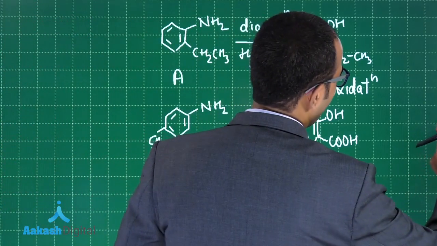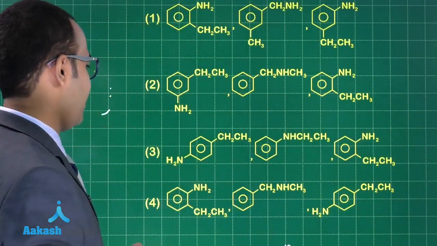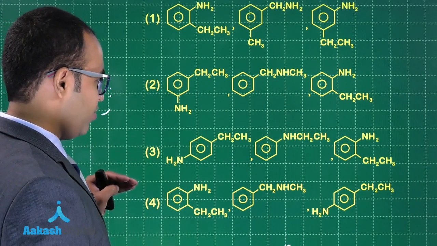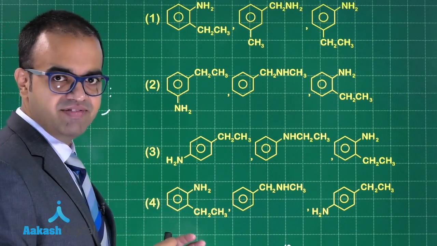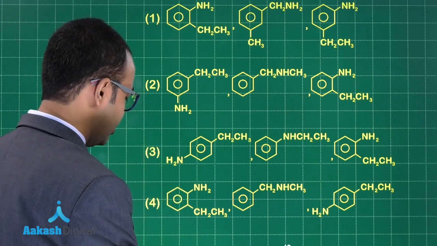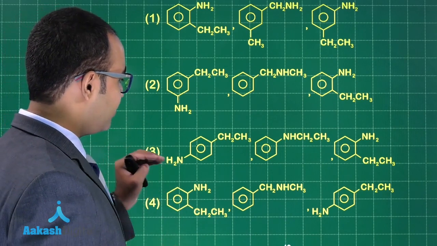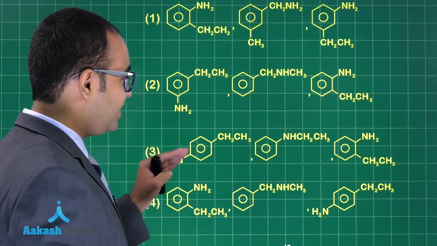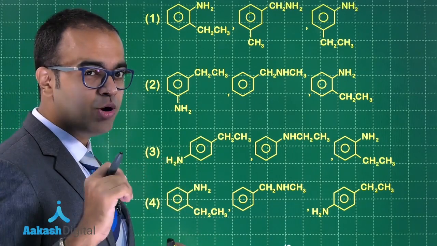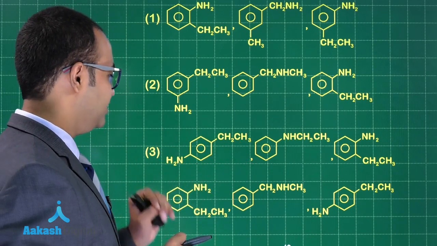Let us look at the options. Okay, so in the options, option 3 and option 4 are very close to what we have done. In option 3, we have it at para position. So this will have a higher boiling point if it gets converted to COOH and OH.